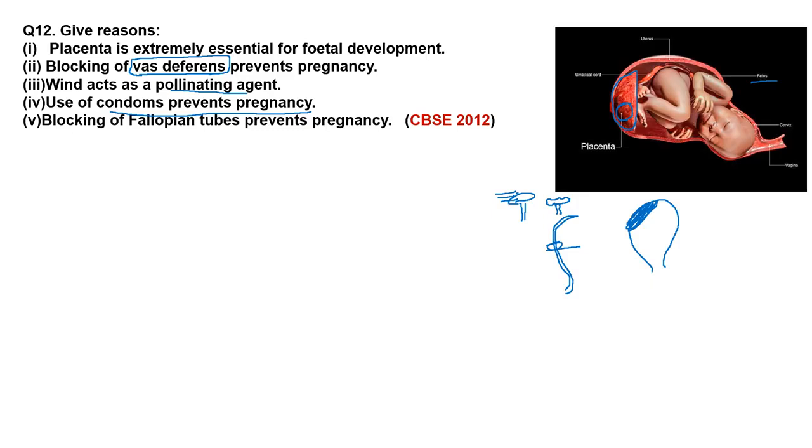Blocking of fallopian tube prevents pregnancy. We know that the fallopian tube is the site of fertilization, where the male gamete, that is sperm, fuses with the ovum. So if I cut and tie this fallopian tube, if I block this fallopian tube, definitely fertilization won't take place and pregnancy will be avoided.